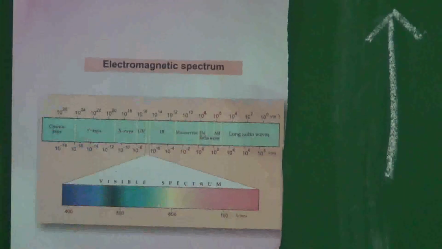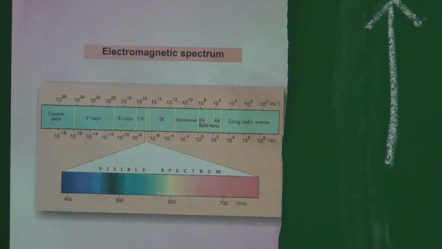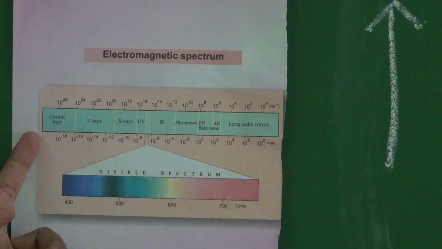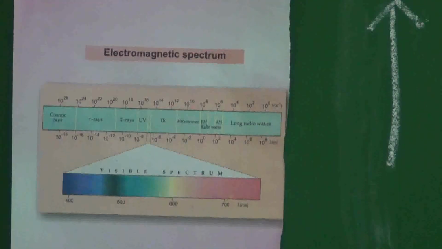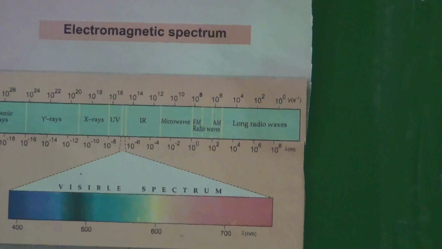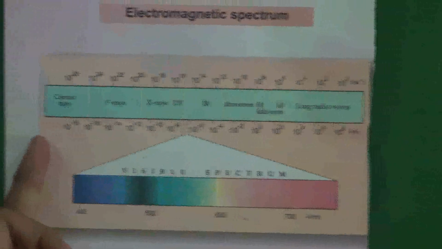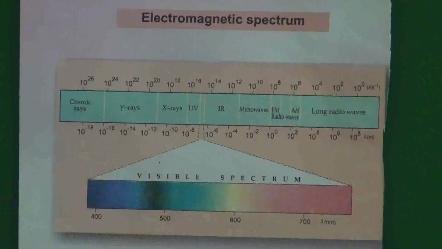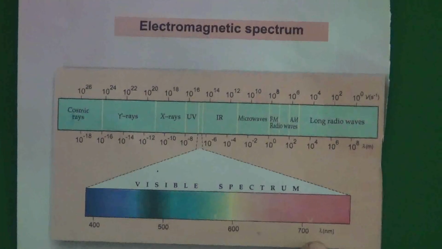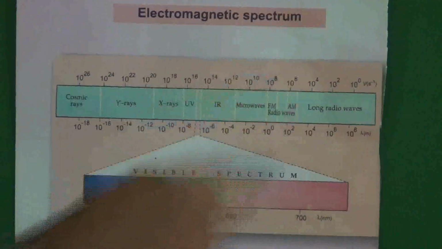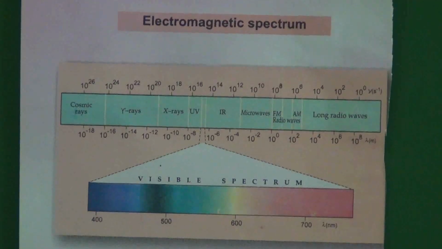Electromagnetic spectrum, right? So here the radiations with the highest frequency are cosmic rays, and the lowest frequency are radio waves, whereas the radiations with the highest wavelength are radio waves and lowest wavelength are cosmic rays. And in between you are observing the visible region, it lies between the range of 400 nanometers to 700 nanometers. There you are observing our actual spectrum. So this is the information regarding electromagnetic spectrum, students.